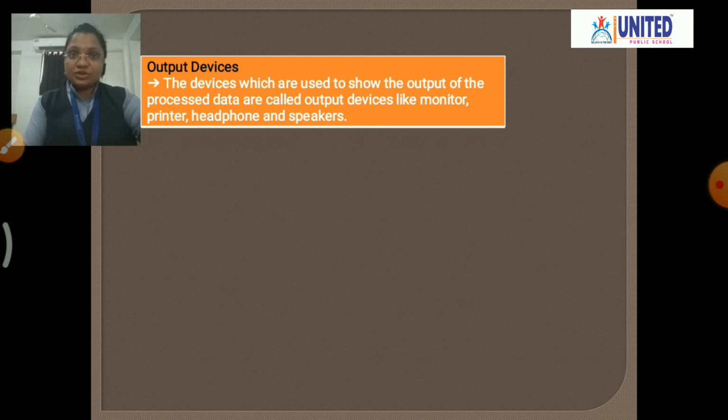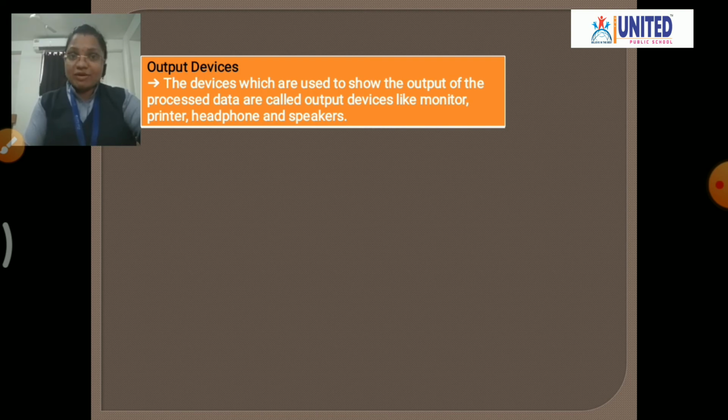Next is output devices. The devices which are used to show the output of the processed data are called output devices. That means whenever data is processed, we can see that processed data on these devices.